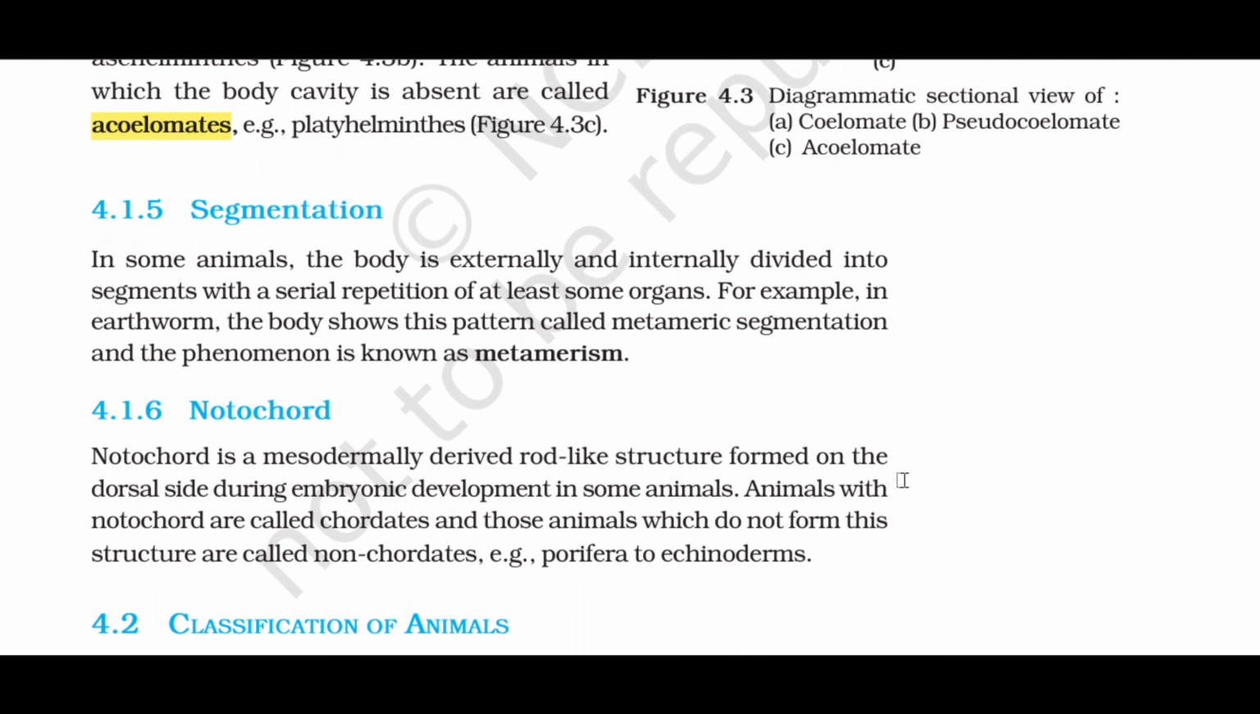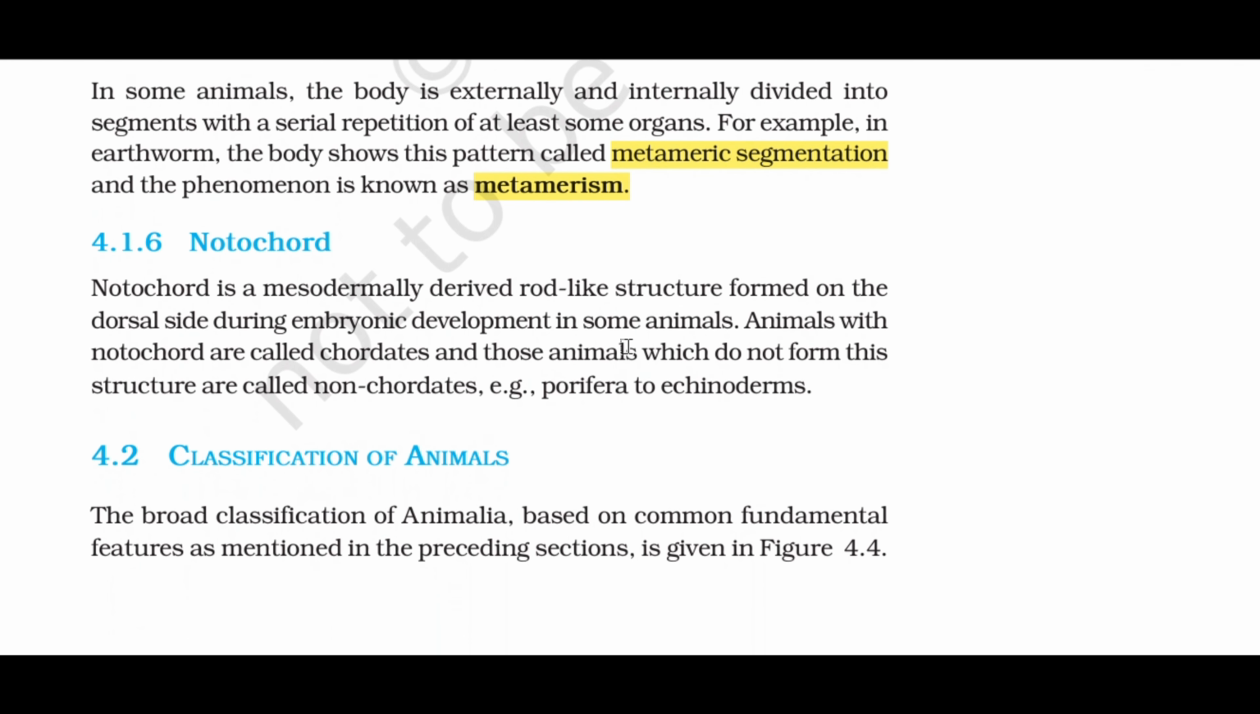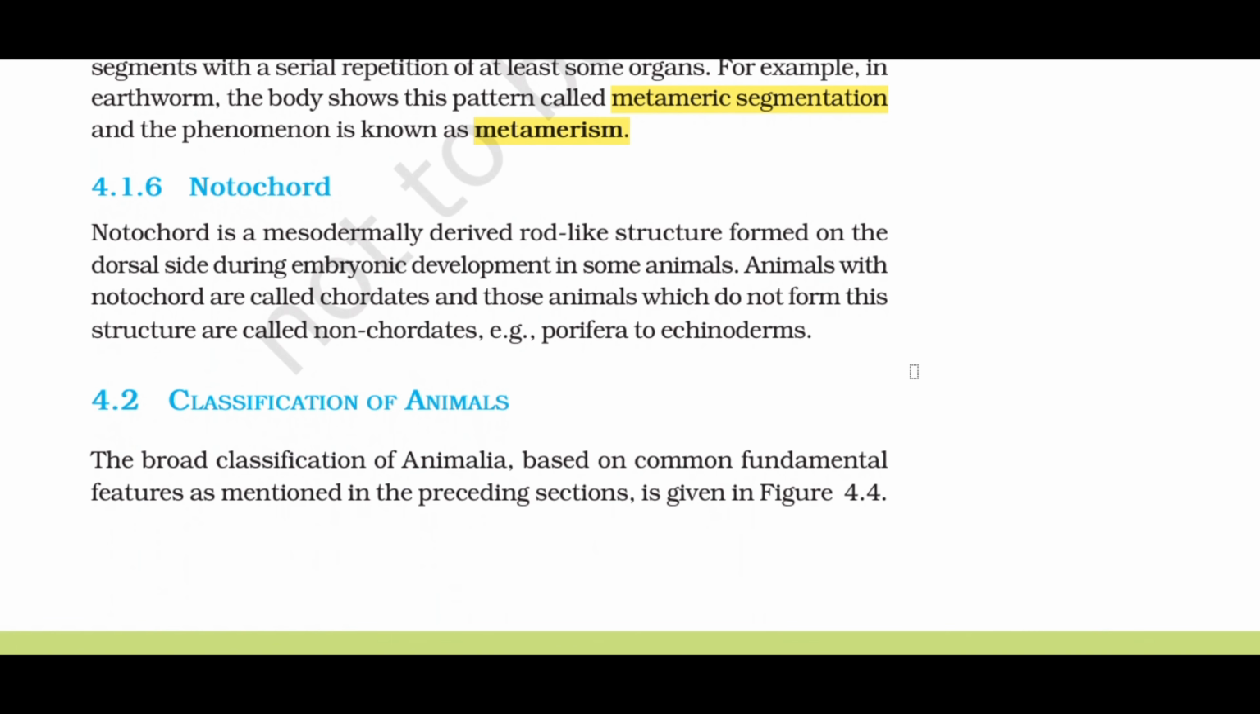4.1.5 Segmentation. In some animals, the body is externally and internally divided into segments with a serial repetition of at least some organs. For example, in earthworm, the body shows this pattern called metameric segmentation, and the phenomenon is known as metamerism. 4.1.6 Notochord. Notochord is a mesodermally derived rod-like structure formed on the dorsal side during embryonic development in some animals. Animals with notochord are called chordates, and those animals which do not form this structure are called non-chordates.